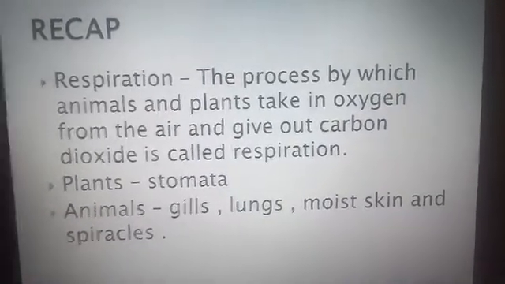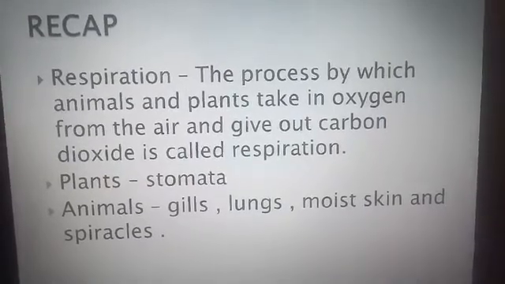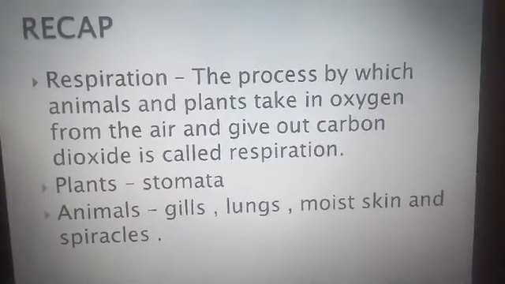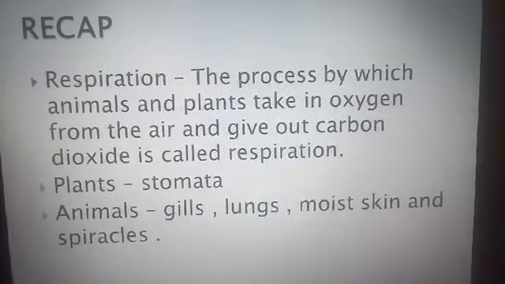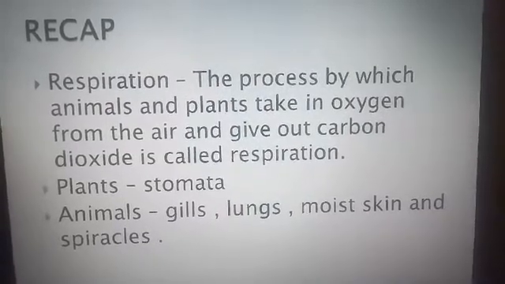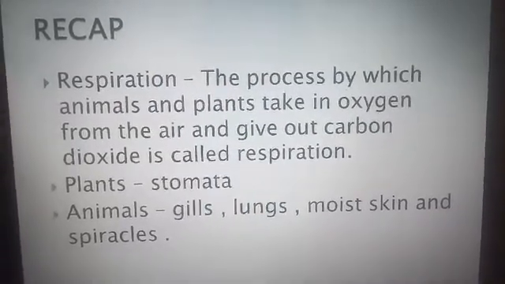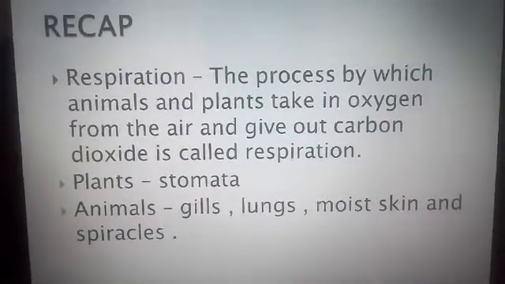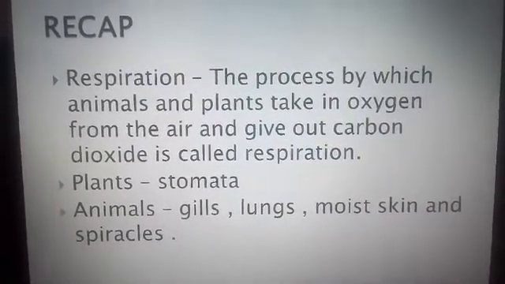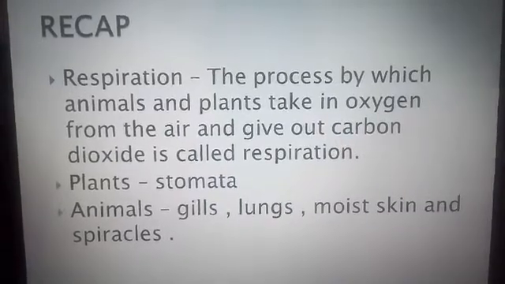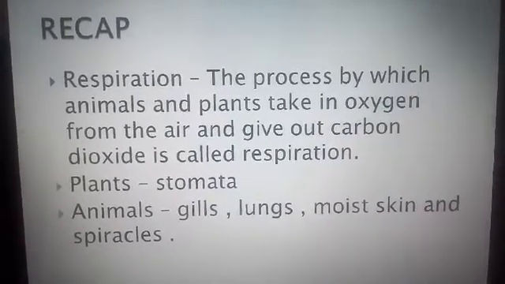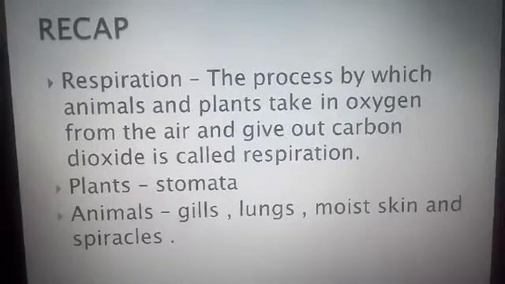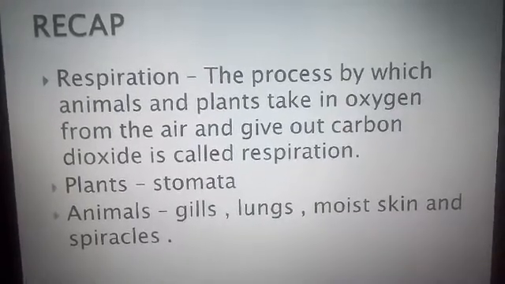Now, when you are going to define for plants, how do you tell? Plants take in carbon dioxide from the air and give out oxygen. And this is the process of respiration. Now, as you all know, plants need stomata, and animals, there are different organs: gills, lungs, moist skin, and spiracles. These are needed for respiring.